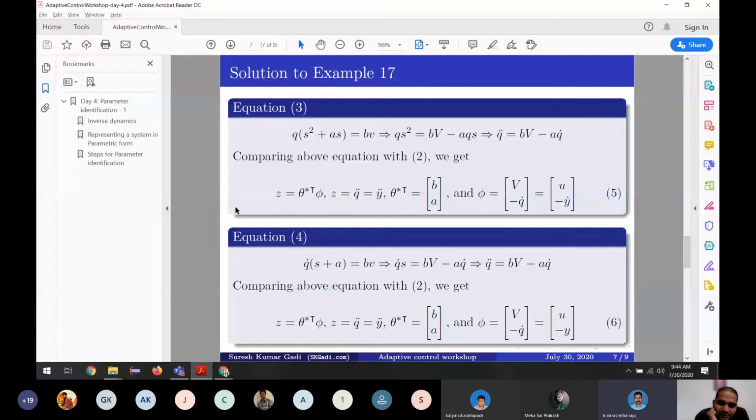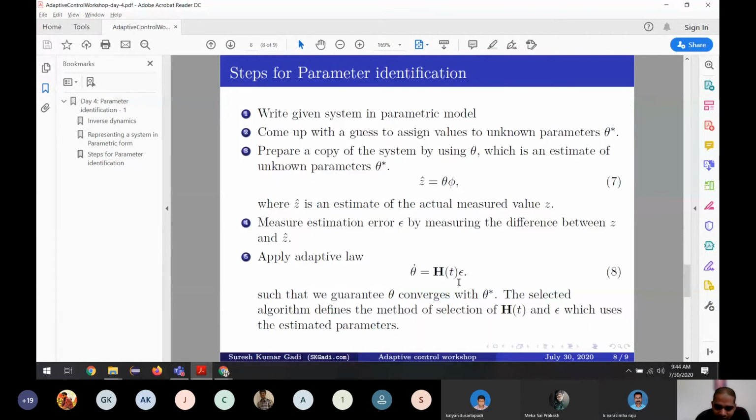No, I think you are answering from the point of view of the converging mathematical model loop, right? Yes, sir. Now I'm asking, do we need multiple sets of data values, or will a single input excitation and single output be sufficient for this? It depends on the algorithm we are using. Mostly these algorithms come up with some kind of conditions when they guarantee convergence. They say we need 1 mode, or 2 modes, or 3 modes.